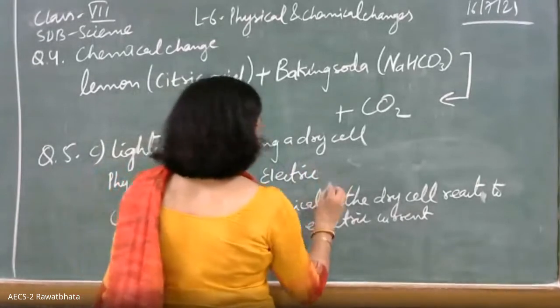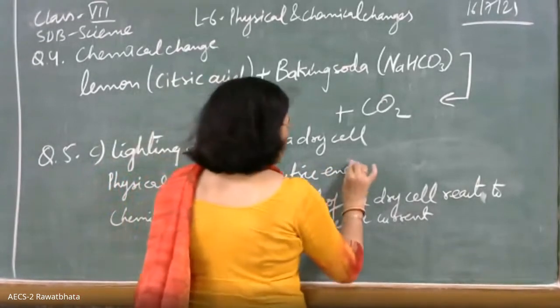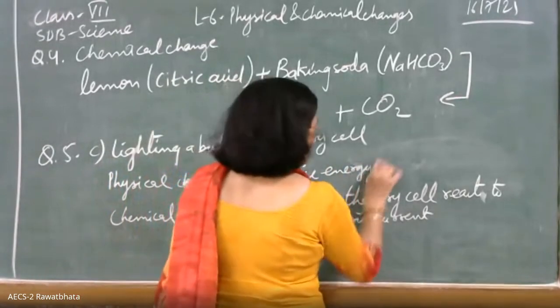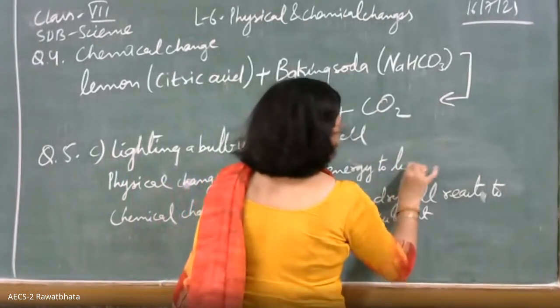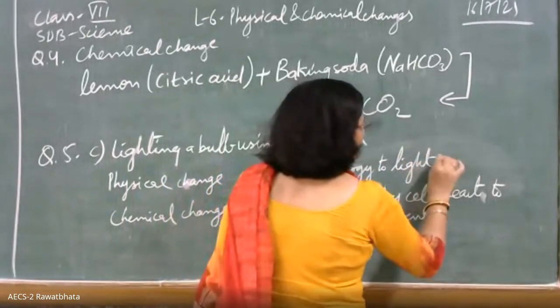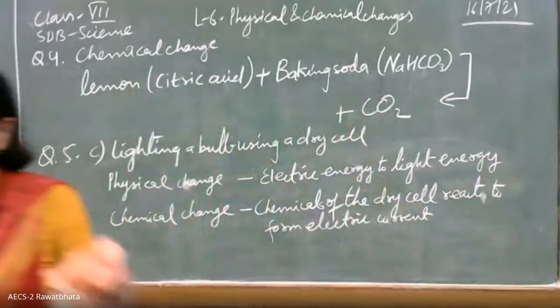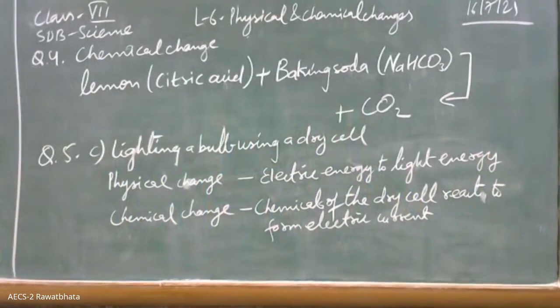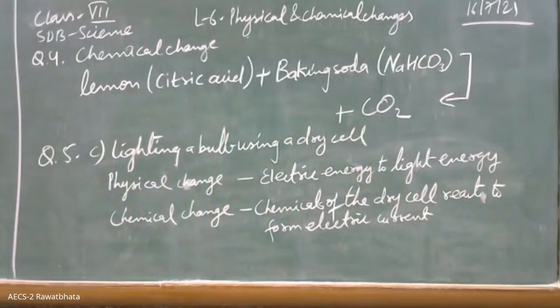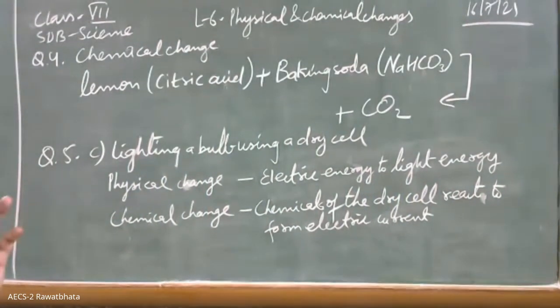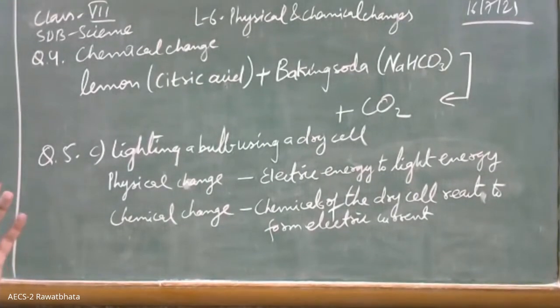I'll give you another example. Electric energy to light energy. Write it fast. Try and understand one thing very carefully. The chemicals in the cell are working, and they are producing electrical energy. Forget about the cell for the moment.